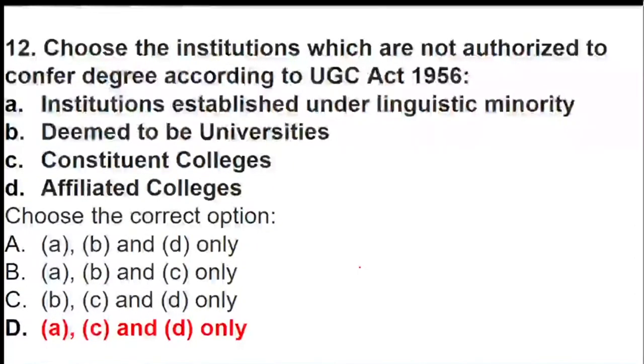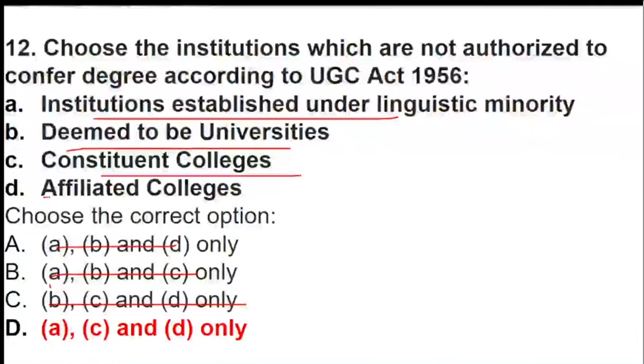The one which is not authorized to confer the degree is the odd man out here. Only deemed universities are authorized, so B is your odd man out. Obviously institutions established under minority, constituent colleges and affiliated colleges are not authorized to give the degree.